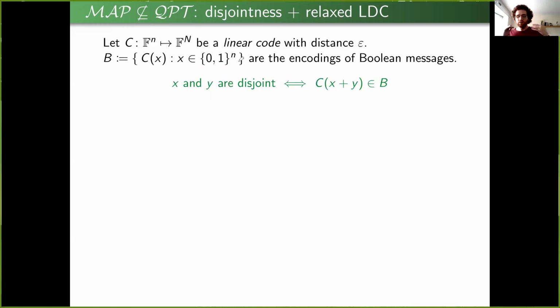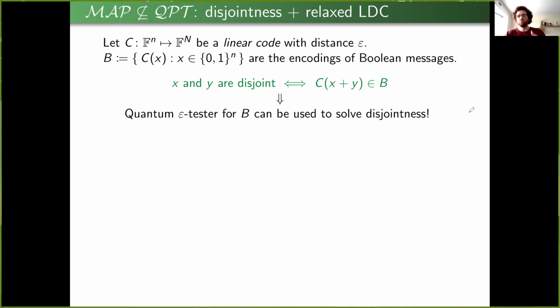And the main observation here is that a pair of strings is disjoint if and only if the encoding of their sum belongs to the set B. Because if they are disjoint, then we'll sum bit strings that have ones in different coordinates, which leaves the result a bit string. Whereas if they are not disjoint, there exists at least one coordinate i where both xi and yi are equal to 1. So when we sum them, we get 2, which is a non-Boolean message, which gets us to the encoding of a non-Boolean message that is outside of B.